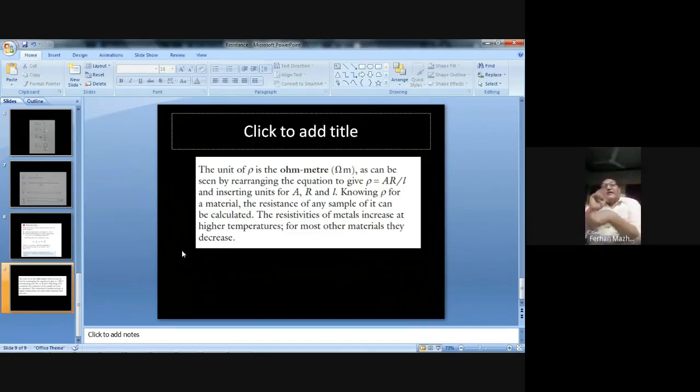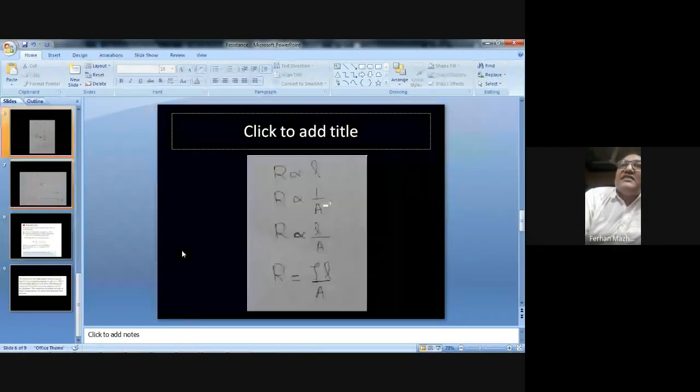One very important thing: for resistance we have two formulas. One formula, resistance is equal to V divided by I. V means the voltage drop across that component, and I means the current flowing through that component. Another formula for the resistance is rho L divided by A, where rho is the resistivity of that material, L is the length of that material, or that component or that wire, and A is the cross-sectional area of that material. So these are the few basic things we talked about regarding resistance.